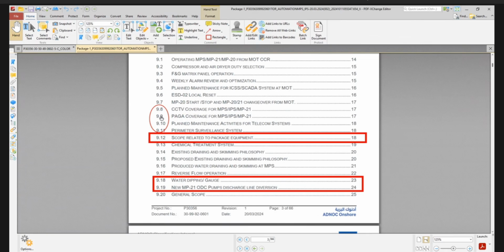This 9.8 to 11 is CCTV telecom related activity. There is in IPS only, I believe only 4 cameras are getting added. 4 or 5 cameras are getting added. So there is no PNID involved, only telecom related activities are here in 9.8 to 9.11. If you can see, CCTV coverage, PAGA coverage, plant maintenance activity for telecom system, perimeter surveillance system.